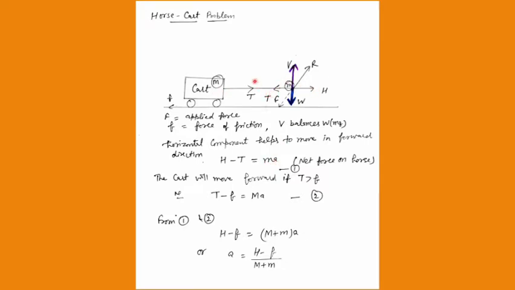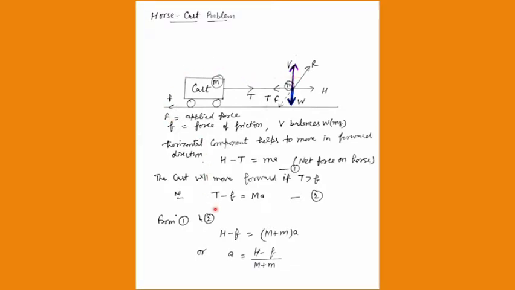And for the cart, if you want to make the equation by considering the free body diagram, it means one body we are considering at one time, then the tension force is acting in this direction and the frictional force is coming in the opposite direction. If the system is moving in the right direction, it means T has to be greater than f.